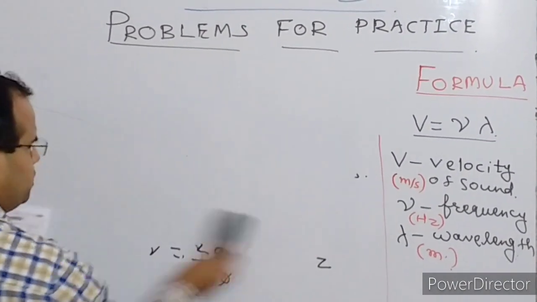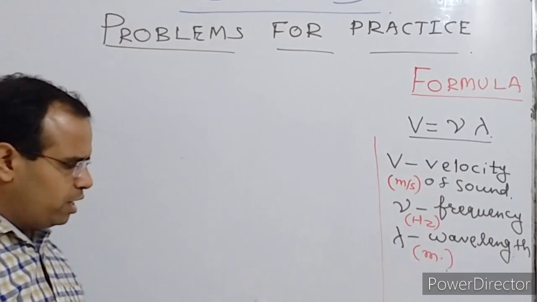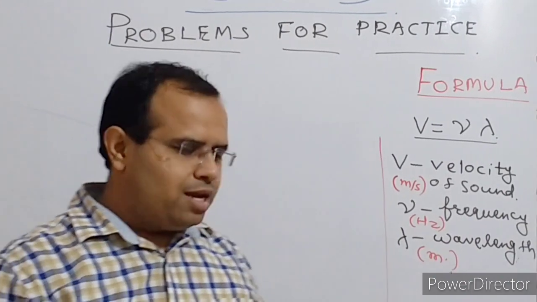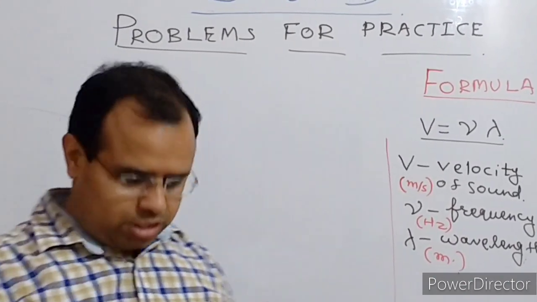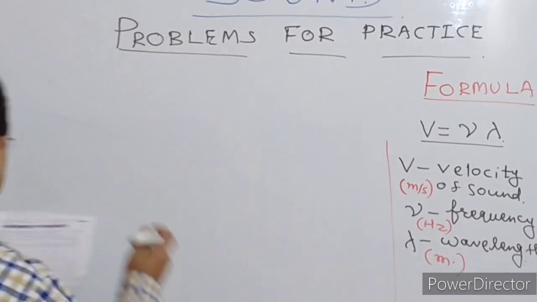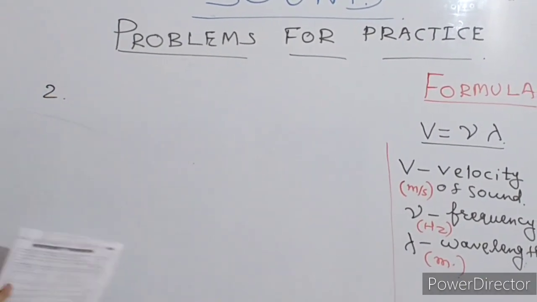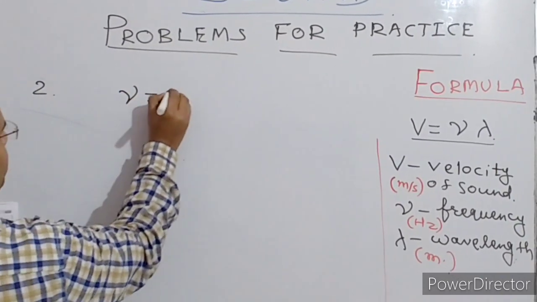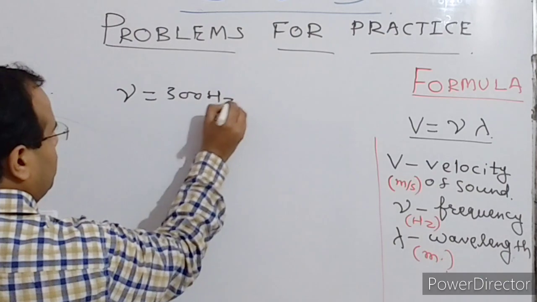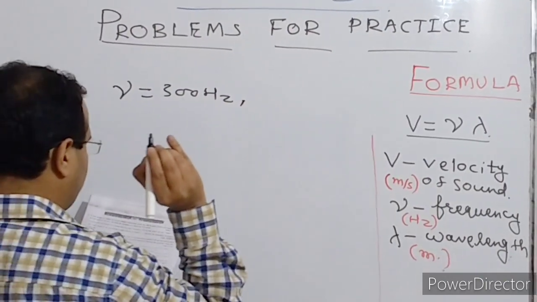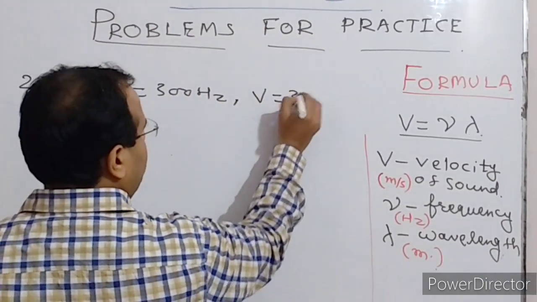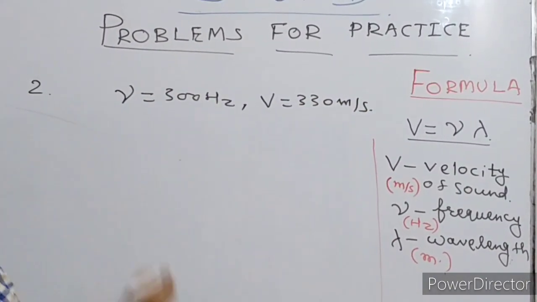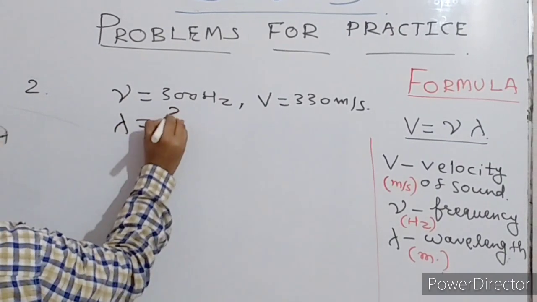Question number 2 is like this: calculate the wavelength of a sound wave having a frequency of 300 hertz and speed 330 meter per second. Here it is specifically mentioned that frequency is 300 hertz, and speed is 330 meter per second. Now what is asked is the wavelength, so lambda is equal to question mark.